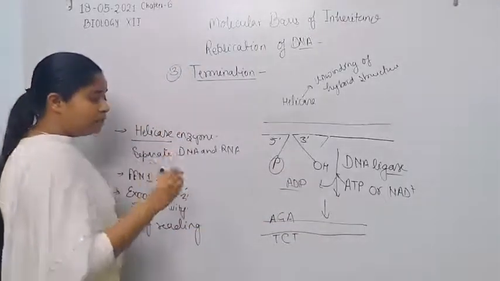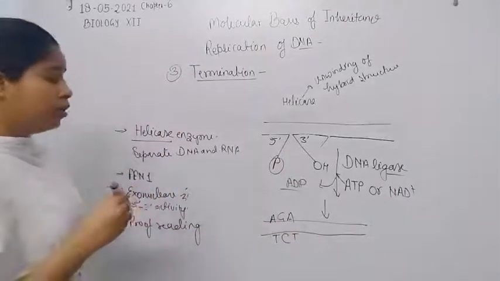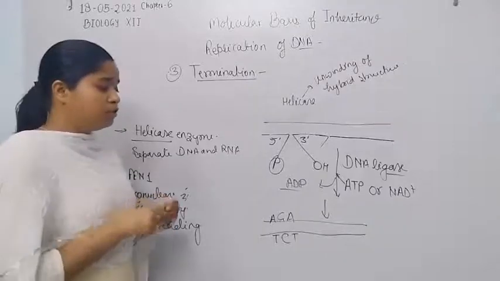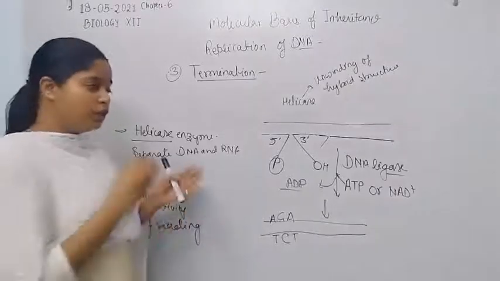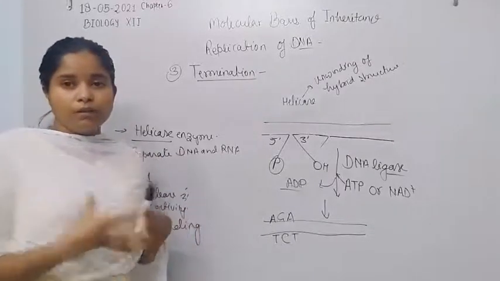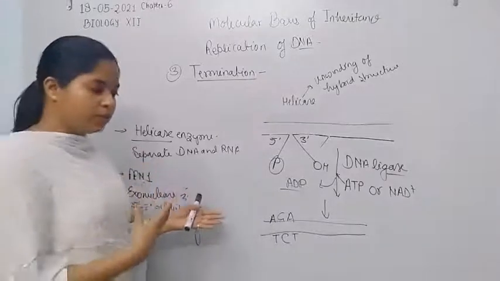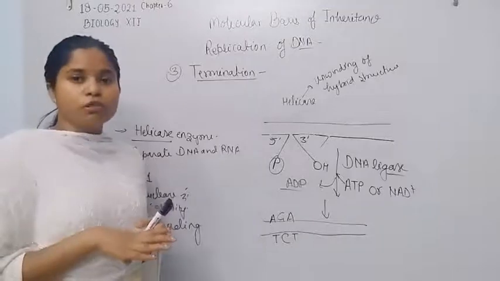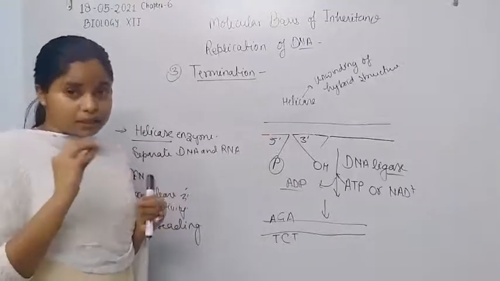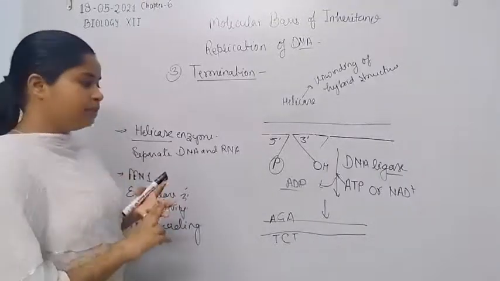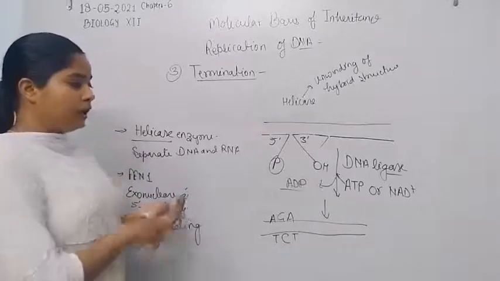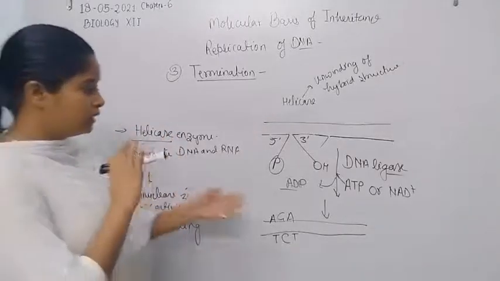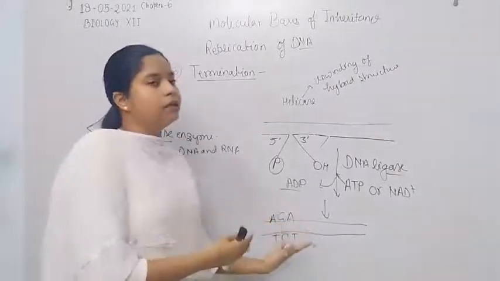Because the synthesis of DNA is quite fast in eukaryotes, as well as in prokaryotes, about 1000 to 2000 base pairs are added per second. So with that speed, there could be mistakes made by the DNA polymerase.